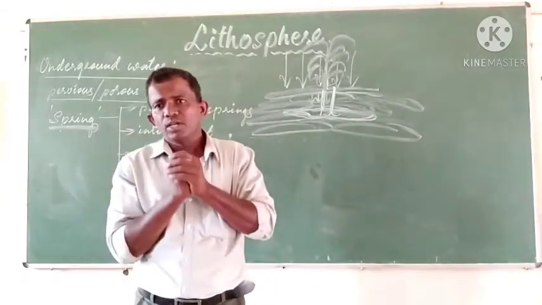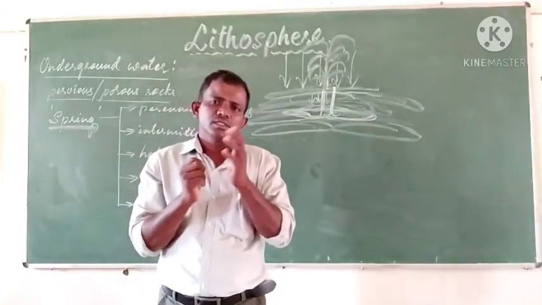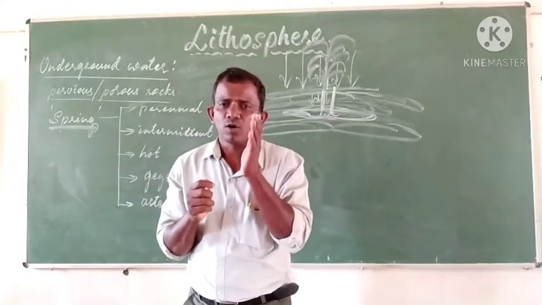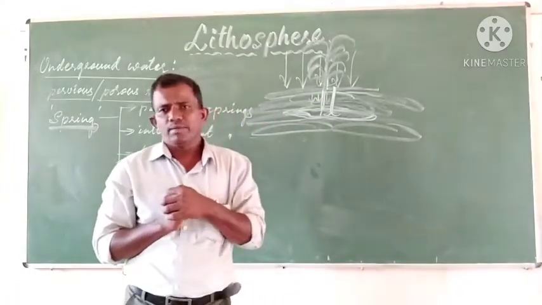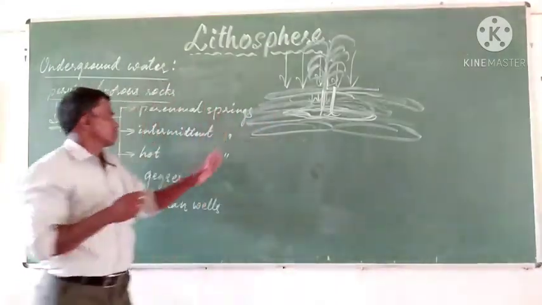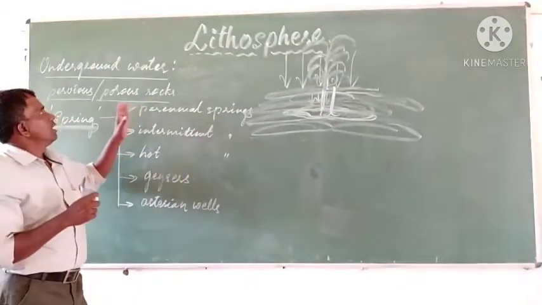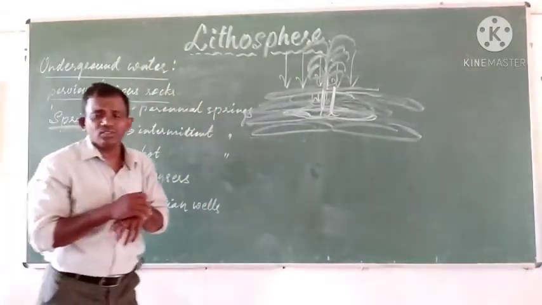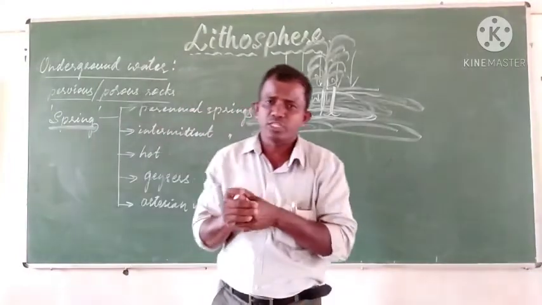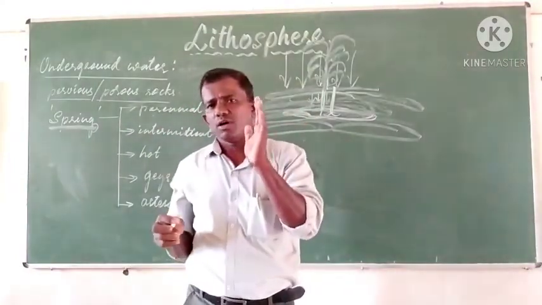Such springs are called artesian wells. They are quite common in Australia. These types of springs play an important role in changing the landscape, the relief features of the earth.